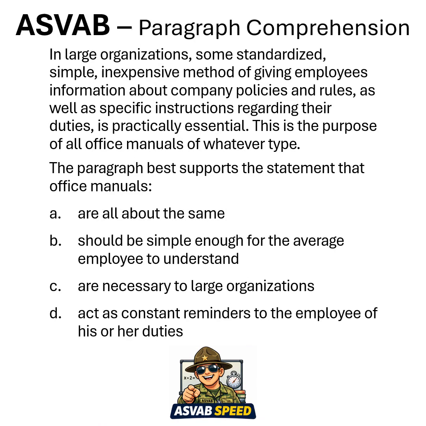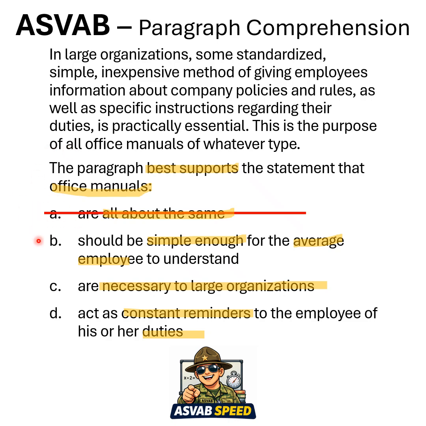Let's begin. All right, let's get out the highlighter, and what are we looking for? We want to know what best supports considering office manuals. If we look at A, all about the same. B, simple enough for the average employee. C, necessary to large organizations. D, constant reminders of duties. Now let's look for evidence. So, all about the same. Well, I think when you look at the last line, the purpose of all office manuals of whatever type, I feel like the purpose is all about the same, but not the manuals itself. So I don't think A works.